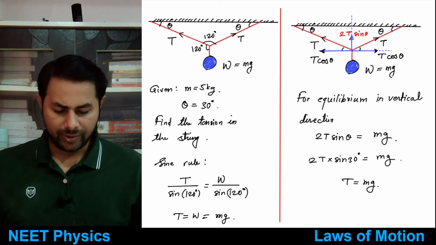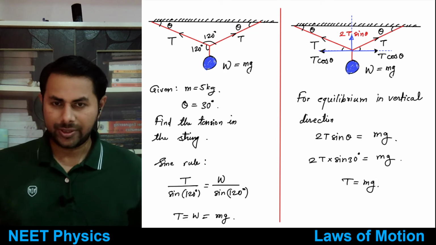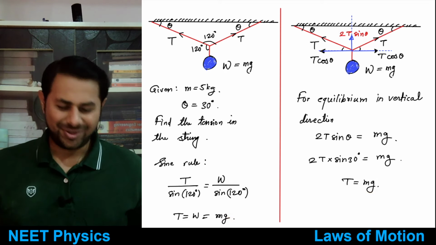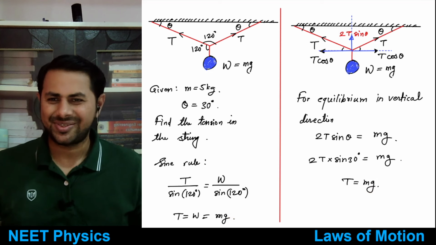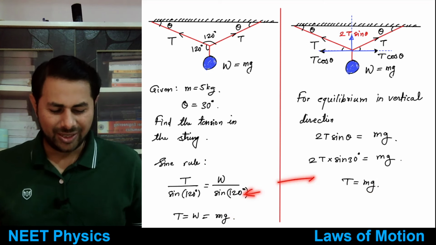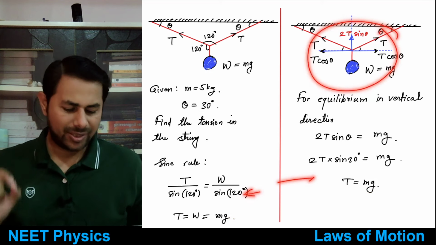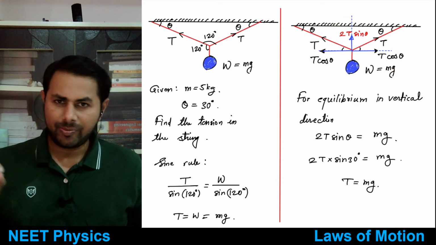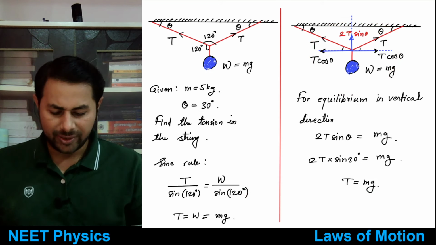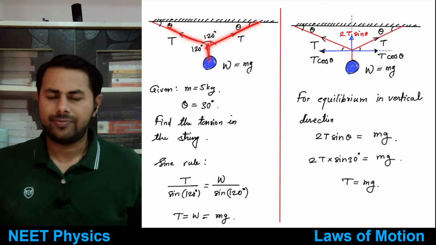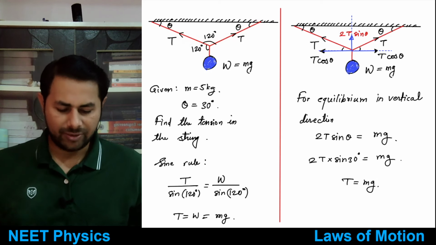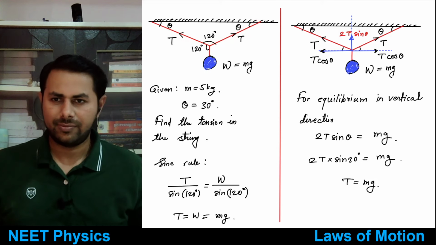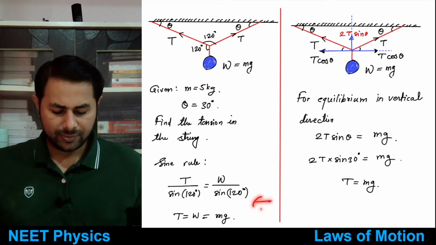Okay, good. So now, following completely different procedures, you found the answer and it matches. That means both procedures are legitimate. You can do it this way or this way, but doing it this way will take a little bit of time, right? It will consume some time. So if you remember the sine rule, you can always apply it. If there is an equilibrium, if the sum of three vectors is equal to 0, just apply the sine rule, if angles are known, because this is very quick.